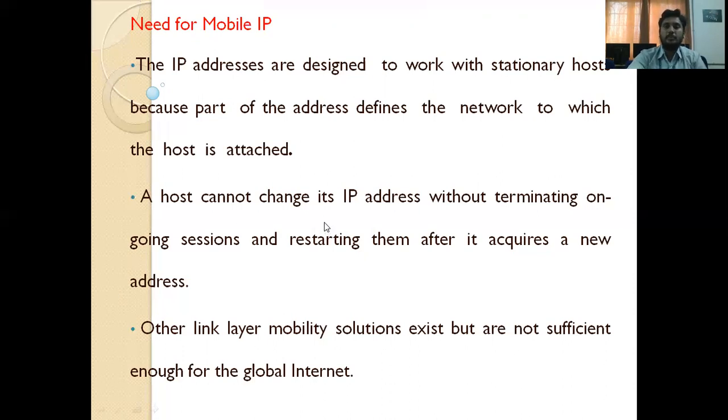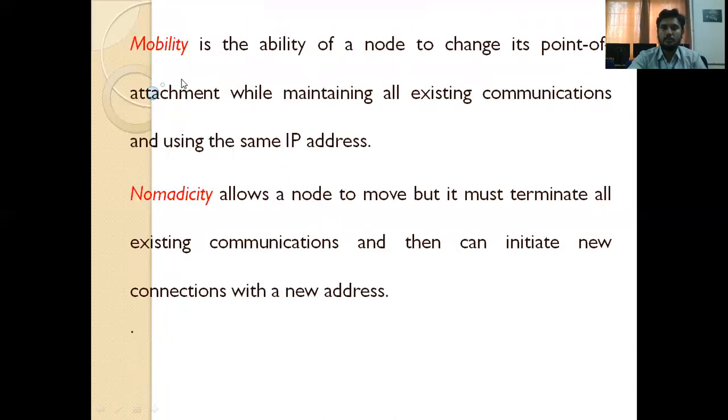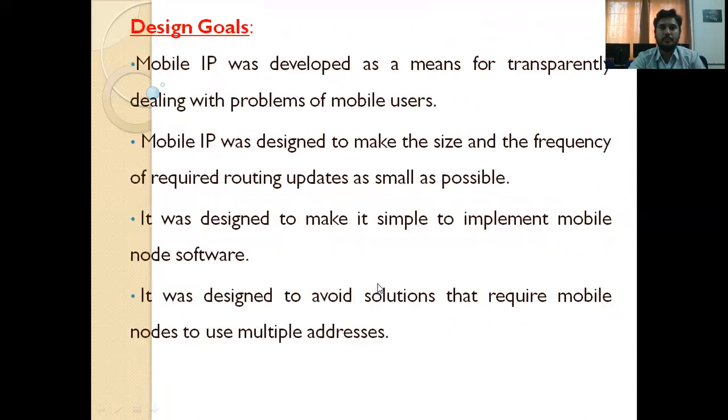If one mobile has to communicate with another, it requires a specific IP address. In mobility there is no change, it continues with the same IP address, but in nomadicity it changes from one address to another. So the address is changed there. These are some design goals of mobile IP. How do we have to create mobile IP? It consists of transparency like that. So these are the design goals.